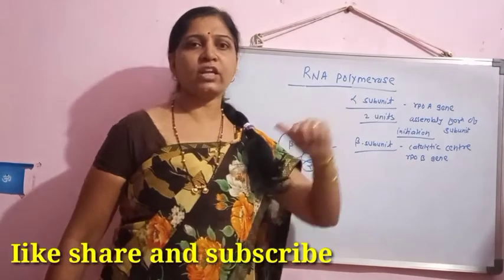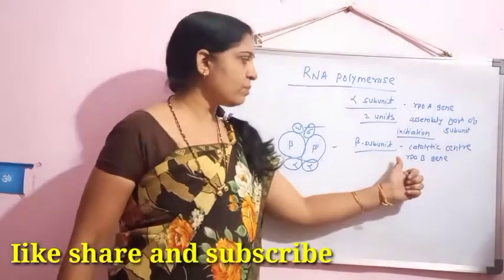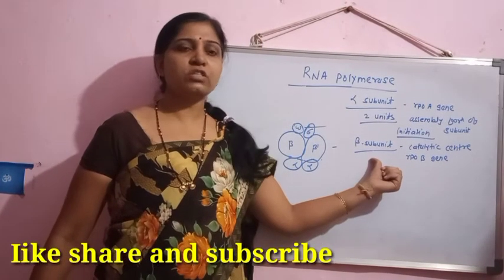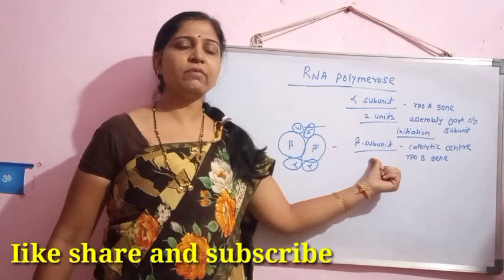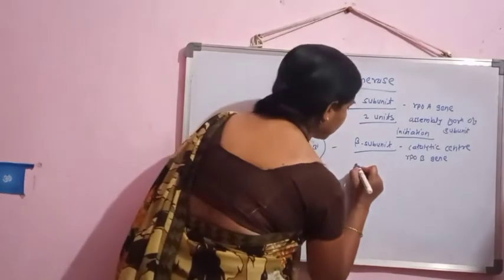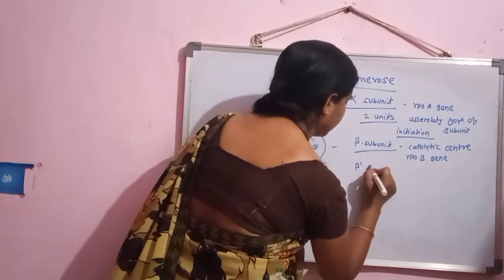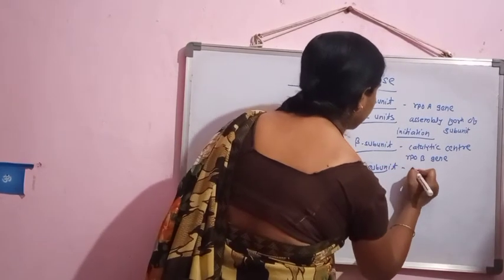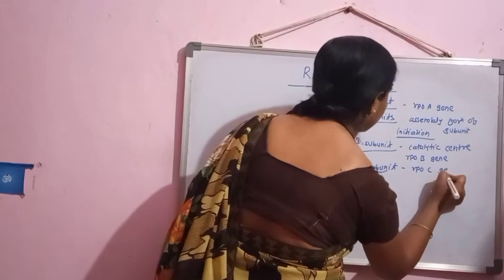The antibiotic rifampicin binds with this beta subunit, which is responsible for inhibiting the activity of the RNA polymerase enzyme. Now the next one is the beta prime subunit. It is encoded by the RPO-C gene.